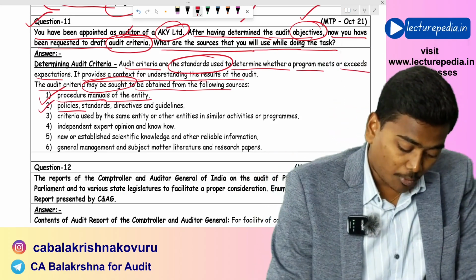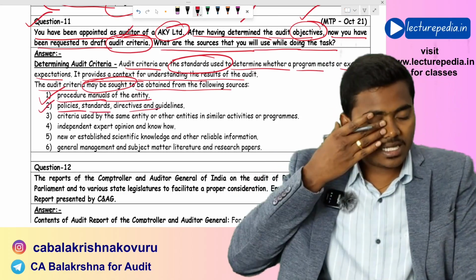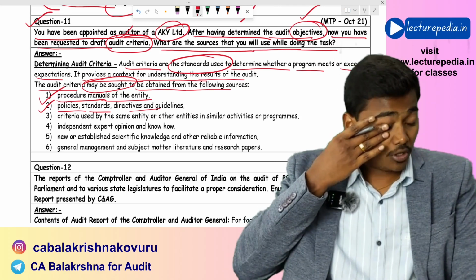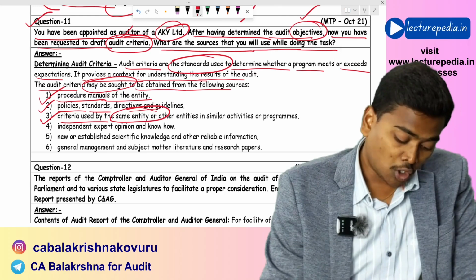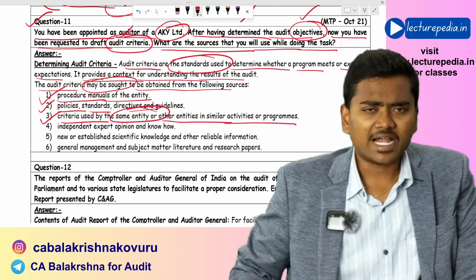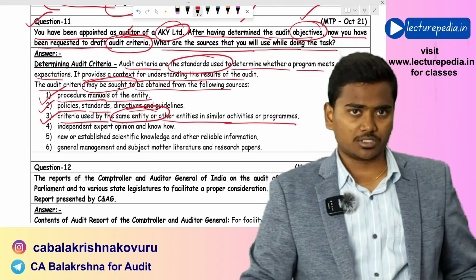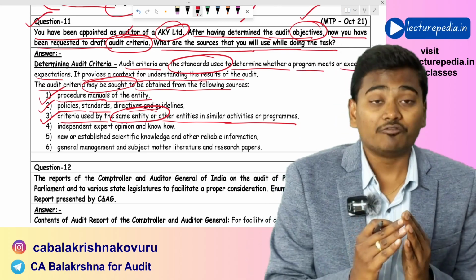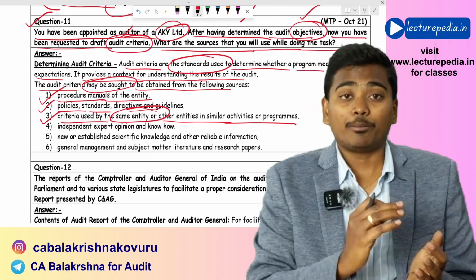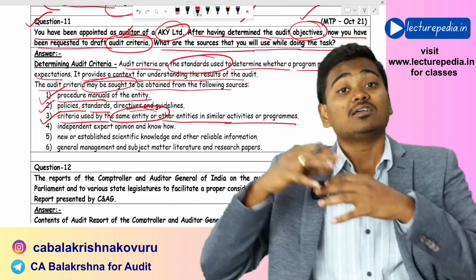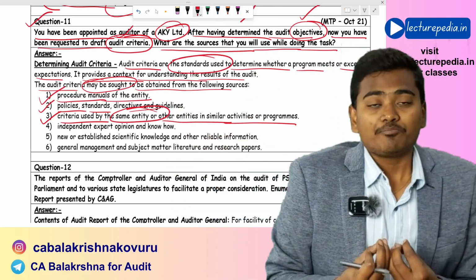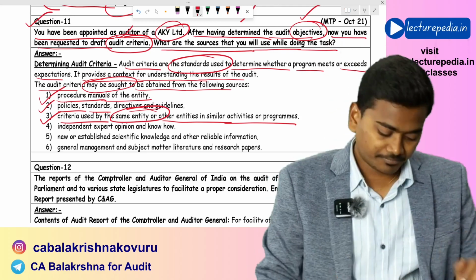In the same way, policies, standards, directives and guidelines that have been framed or issued. Next, criteria used by the same entity or other entities in similar activities or programs. Which criteria are being used by other entities which are into the same line of activity? The same criteria can be used by our entity also.